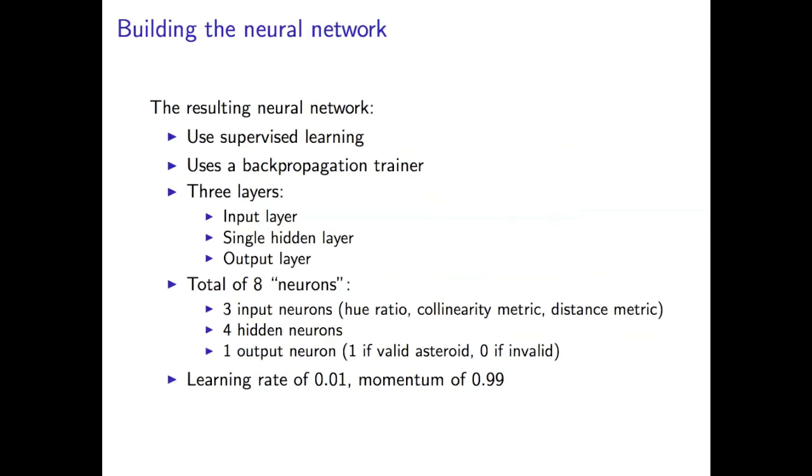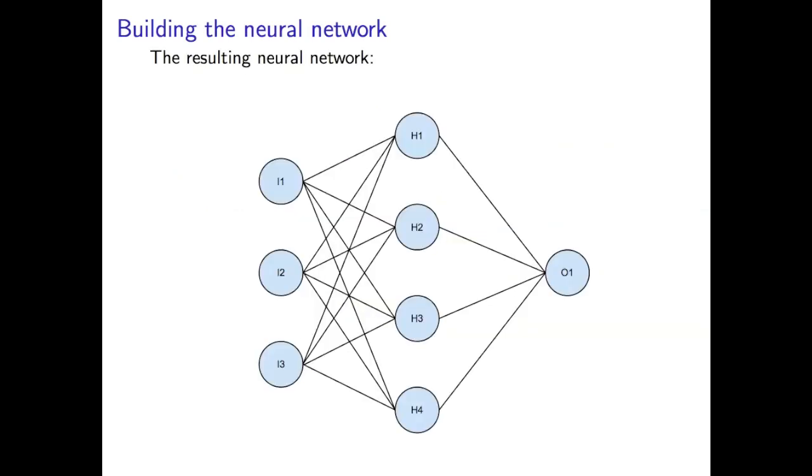3 input neurons to correspond to each of the 3 features that we defined, 4 hidden neurons, which represent the single hidden layer, and one output neuron, which is basically going to be 1 if it is a valid asteroid, and 0 if it is not a valid asteroid, or it's going to fall in some range close to 0 or close to 1. We give it a learning rate of 0.01 and a very high momentum of 0.99, and then we build a neural network. And this is what it ends up looking like with our 3 inputs, 4 hidden values, and 1 output value. And then we train the network.